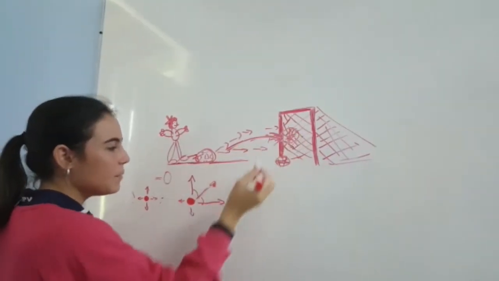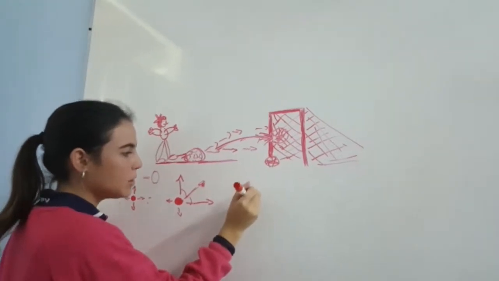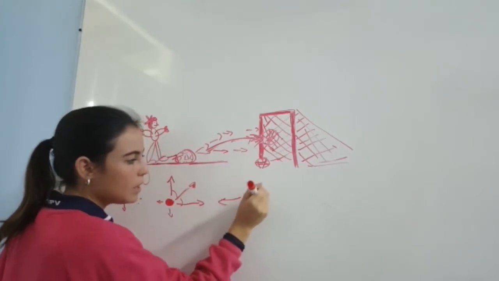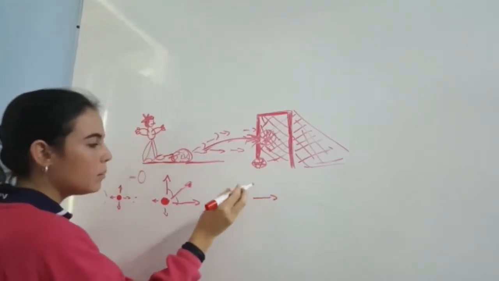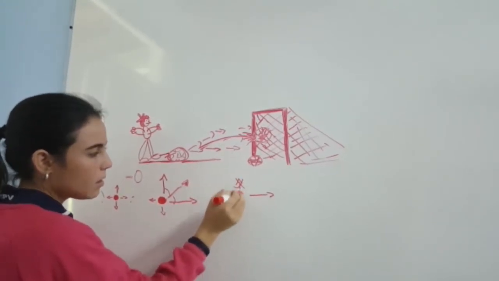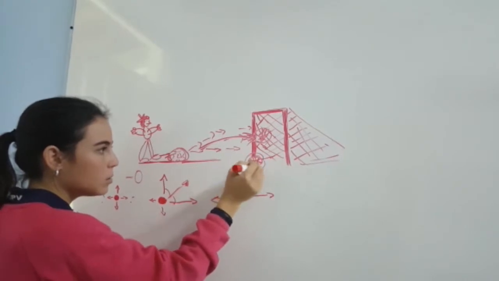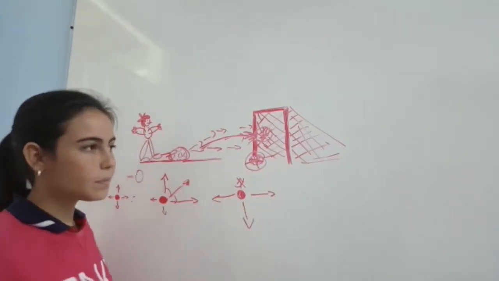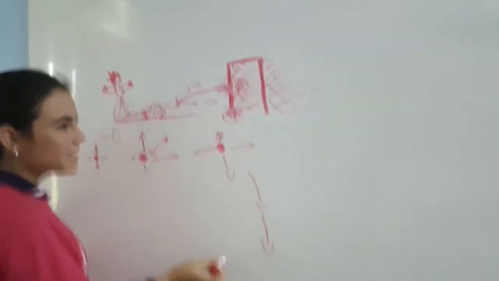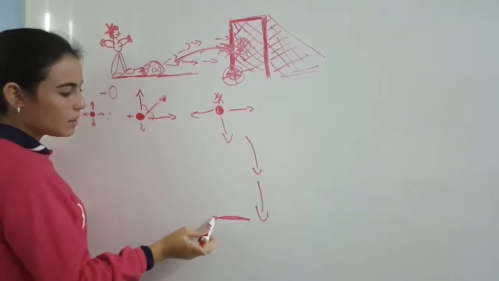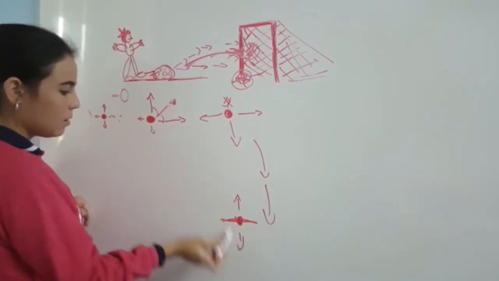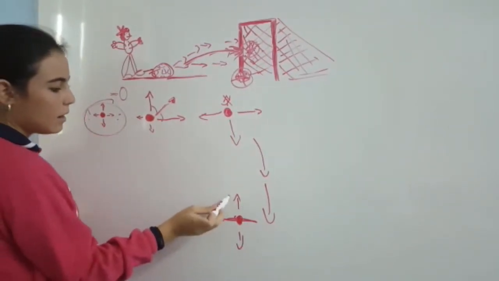Lastly, when the ball hits the net, an equal vector is created towards the left than the one that was already towards the right, and the vector that is pointing upwards disappears because the ball is slowed down and it goes down, so this vector increases. And so the ball goes down, down until it reaches a point at rest again, and the vectors stay the same as they were in here, and they add to 0.